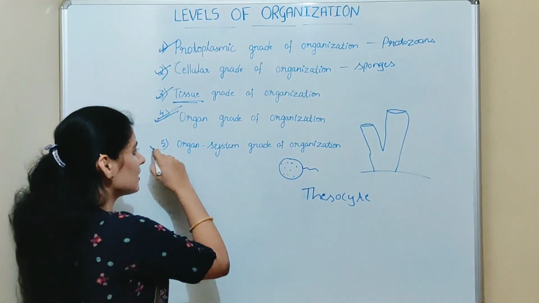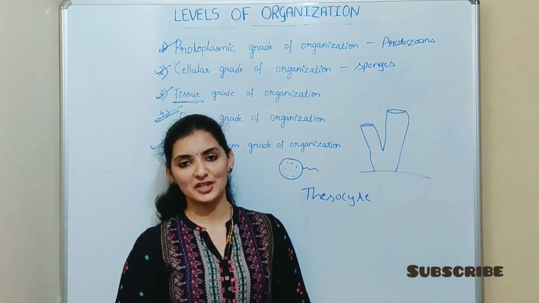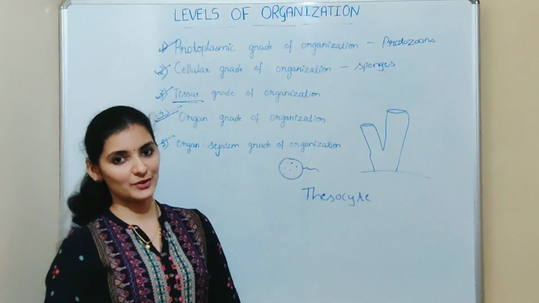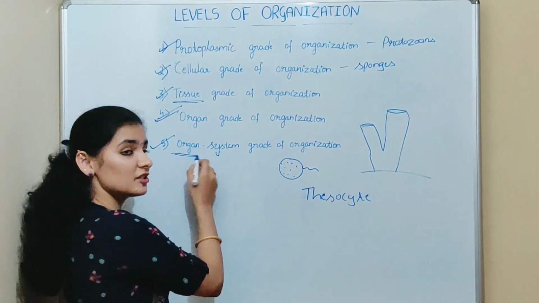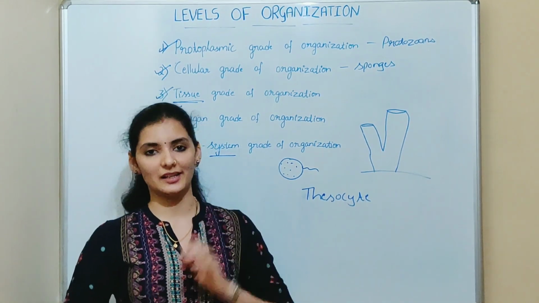Last one is organ system grade of organization. So it is first seen in Aschelminthes. In organ system grade of organization, many organs join together to form a system which performs a particular function.